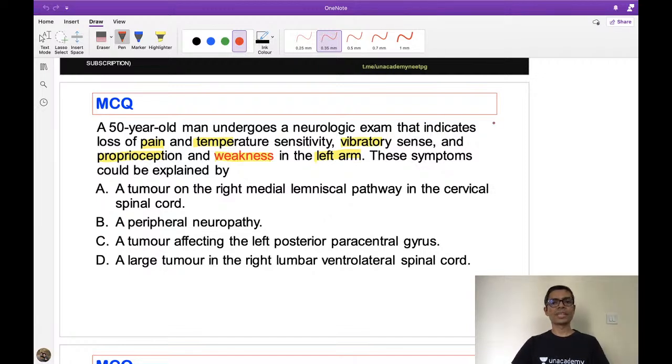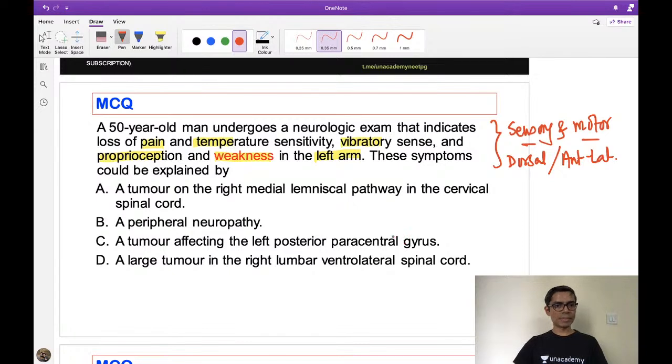Okay, so from this stem, the clue is that there is both sensory as well as motor weakness. There is sensory and motor involvement both. Second, there is loss of dorsal column sensation, and there is also loss of anterolateral spinothalamic tract sensation.